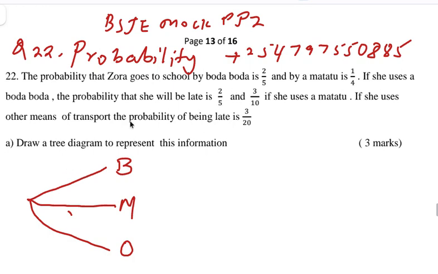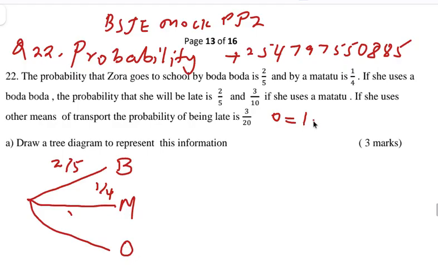So the probability that Zora, I don't know if she's a girl or a boy, but the probability of him or her going to school by boda boda is 2/5. So you write there 2/5. Andika hiyo 2/5. And by a matatu is a quarter. The probability of going by boda boda ni 2/5. Of not going by boda boda ni either umeenda na matatu ama other means of transport. So ukienda na boda boda ni 2/5 na matatu ni a quarter. Sio? So ile other means of transport itakuwa ni ngapi?